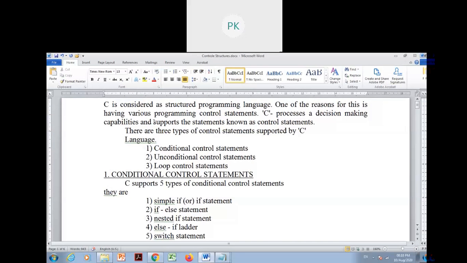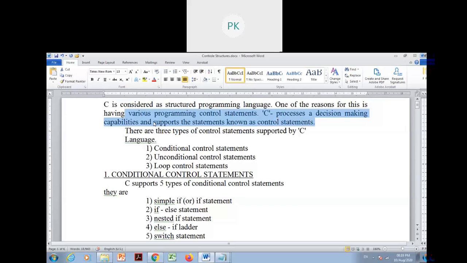One of the reasons for this is having various programming control statements. C possesses decision-making capabilities and supports statements known as control statements. By using control statements, we can have decision-making capability. It is available only by using these control statements.